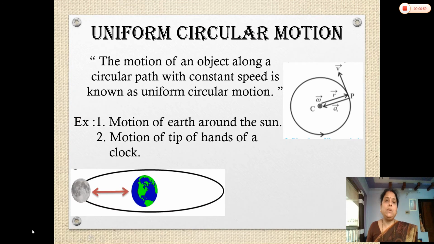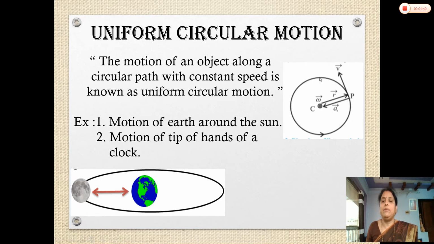First we see what is meant by uniform circular motion. In the uniform circular motion, as you know, it is the circular motion. Circular motion means the path is circular, the object is moving along the circular path, along the circumference of a circle. Here, in the uniform circular motion, at every instant the magnitude of velocity, that is called speed, remains constant during the circular motion. During its revolution, the magnitude of velocity does not change, but the velocity is not constant.